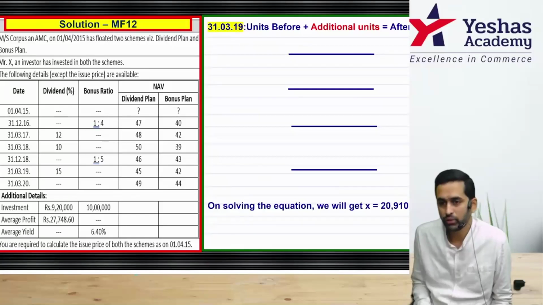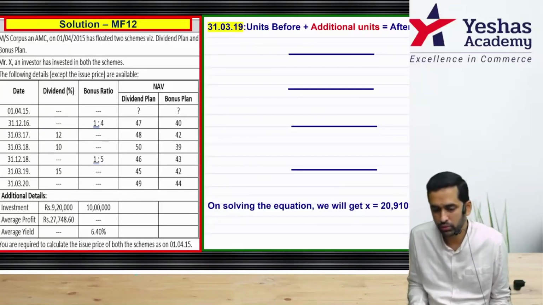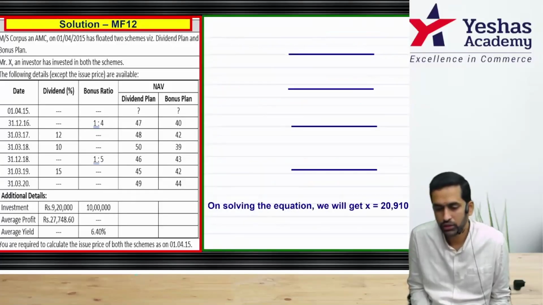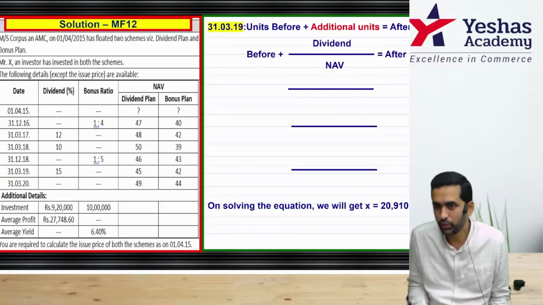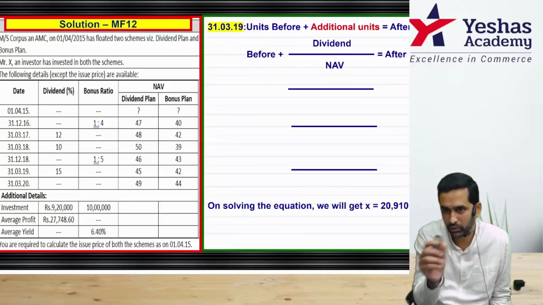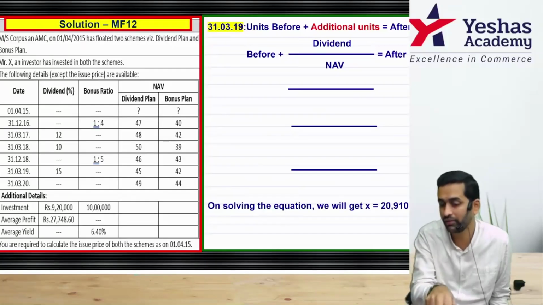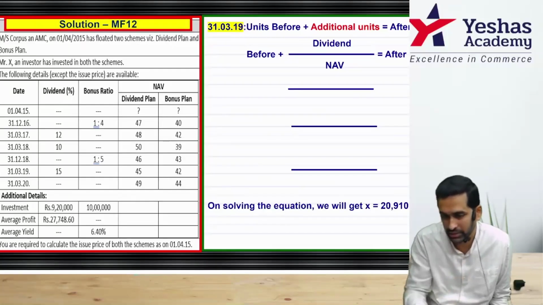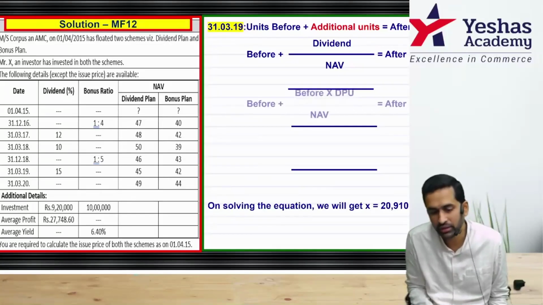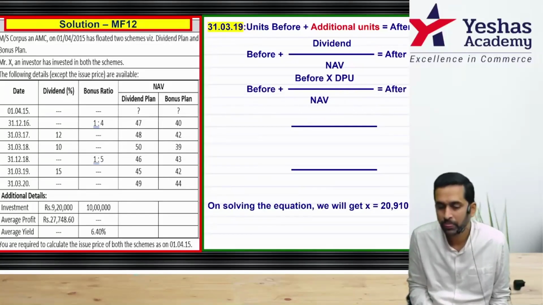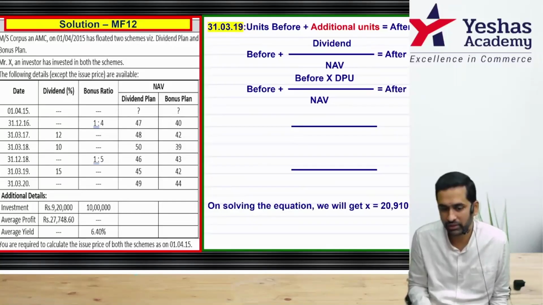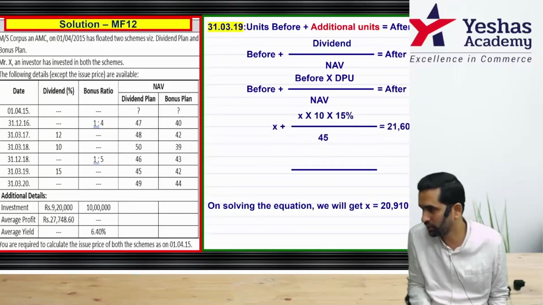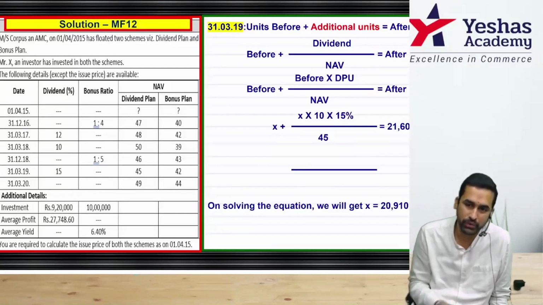See this. We have to go from the bottom because we know 21607, that is this number. So units you had before plus additional units should be equal to units after. How many units before? We do not know. How many new units? Whatever was the dividend attributable to you divided by that day's NAV. Don't divide everything by 10. So that will be on that day basis. That is equal to the number of units after. Now we do not know how much is before, but the dividend will be the number of units you held before into dividend per unit divided by NAV. Now which number do we know? 21607 we know. How many units we had before, that we do not know.